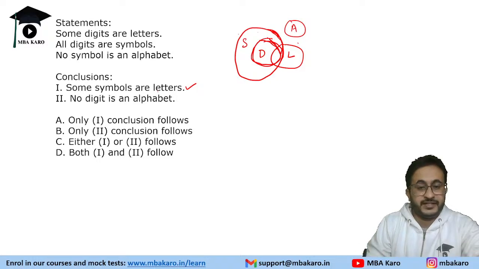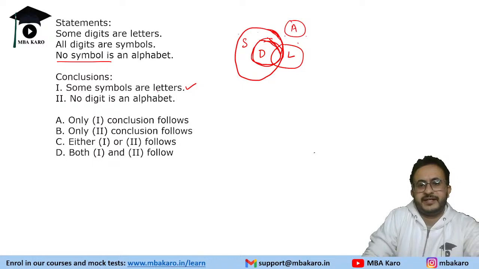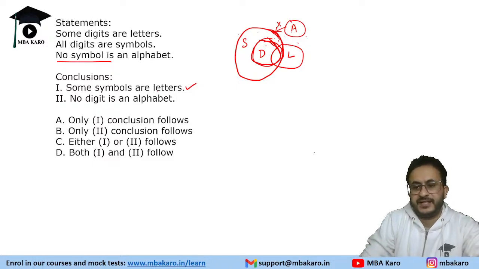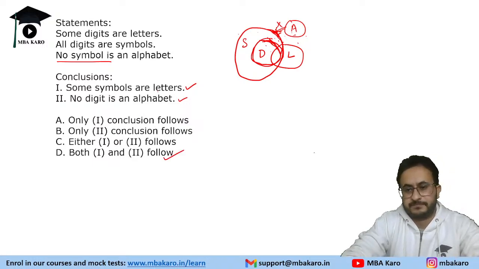We need to check whether the second one is true also. No digit is an alphabet. Okay. Now if you see, no digit is an alphabet, we are given that no symbol is an alphabet. So alphabet cannot come inside this circle. If it cannot come inside this circle, it cannot overlap with digit also. If it is outside this circle, it cannot come inside this circle. So it is also true. So both follow in this case. Okay, the answer is D. Both conclusions 1 and 2 follow.